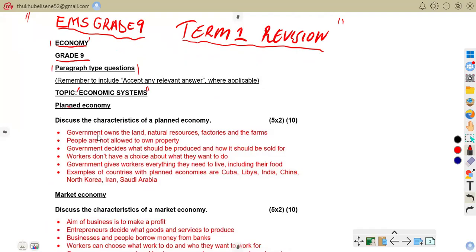The first question says, discuss the characteristics of planned economy. So here are the answers. The first one says, government owns land, natural resources, factories, and the farms. It means that the government owns land, factories, farms, and natural resources. For example, the government owns all coal mines in the country.